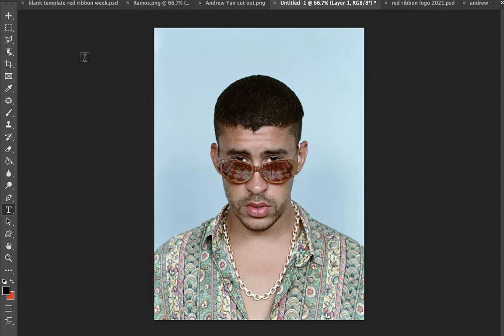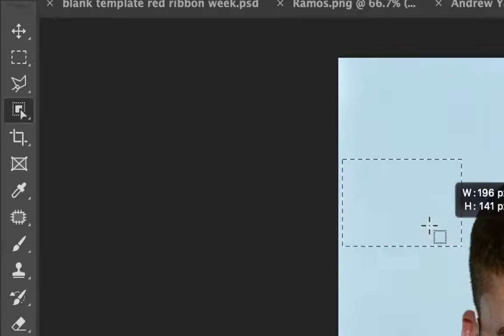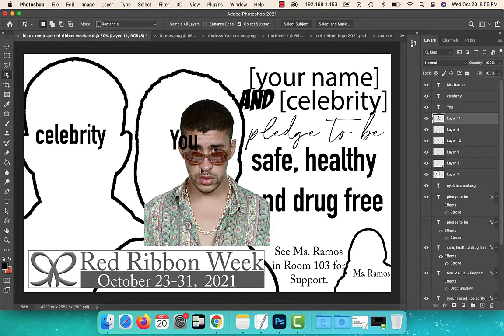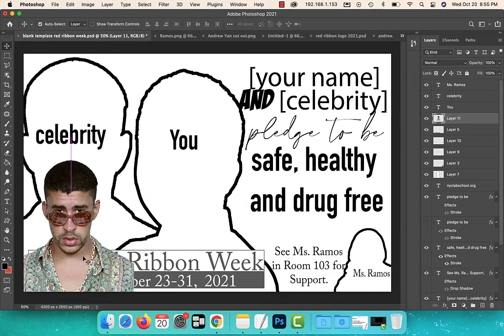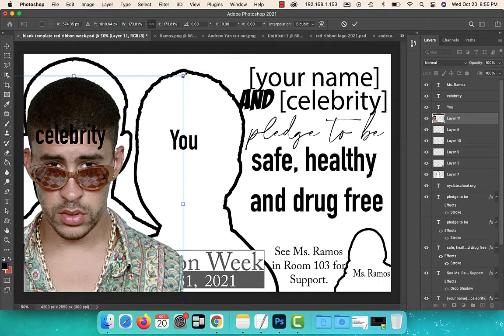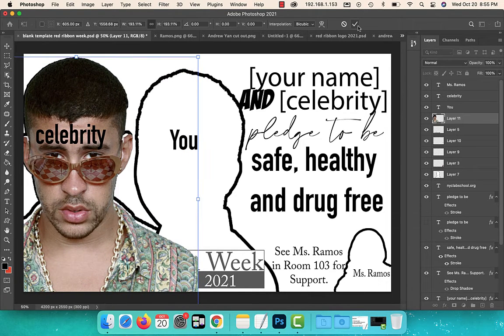So we just learned how to use that new selection tool, not the magnetic lasso, but the object selection tool. And so this is pretty easy. I'm simply making a selection. I'm going to release. We're going to press Command C, Command V. And what we're going to want is our celebrity to be pretty big. We want him featured prominently on this marketing. And so I'm using this template as inspiration. And so that looks good right about there.